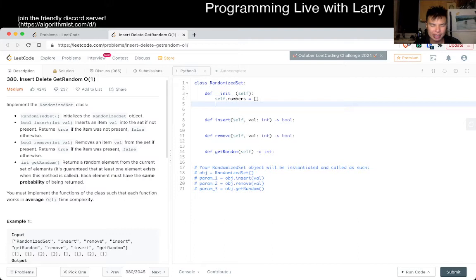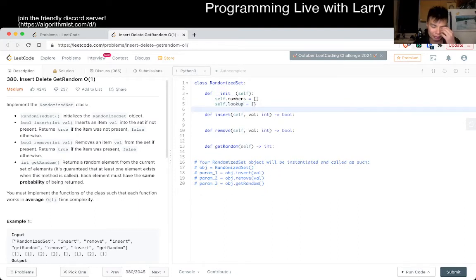And we have to have some set elements here. So okay, let's just say we have a lookup. It's a hash table. We might need more things, but let's start with this and think about implementing one by one.